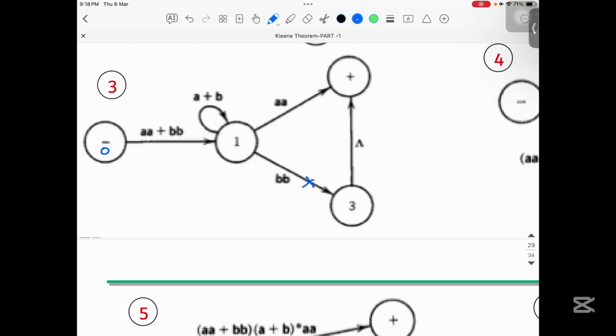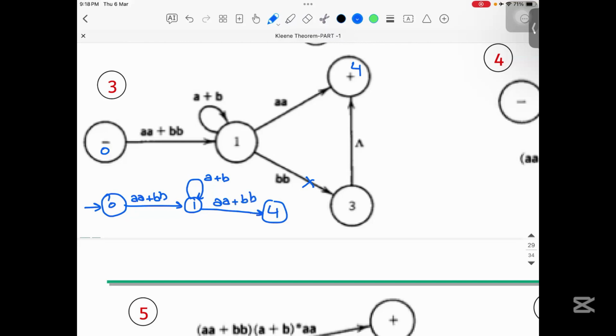So here it will be 0, then AA plus BB, then 1, and on 1 there is a loop of A plus B, and then this final state I might call, for example, 4. So here will be basically 4, and it will be AA plus BB.